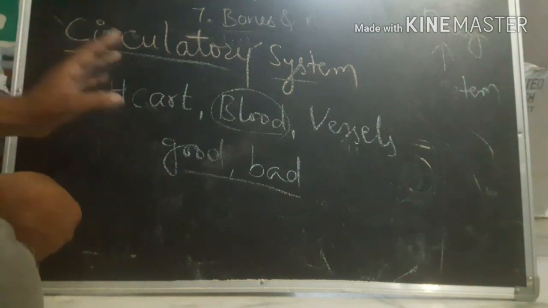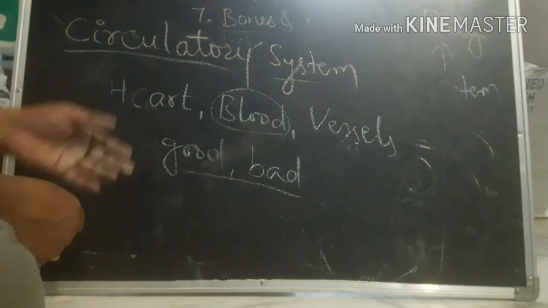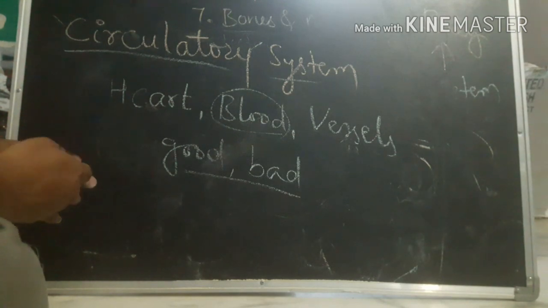So this is about three systems. Many remaining systems are there. We'll discuss them in a further session, right? I hope you understand. If you have any doubts, ask me now.